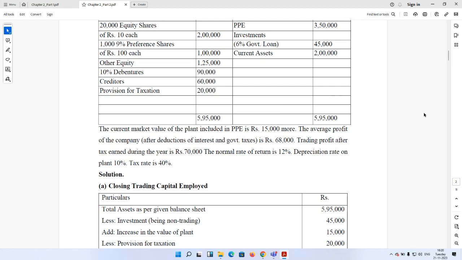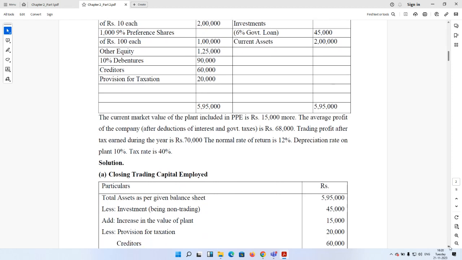So we need to convert it into future maintainable trading profit after tax. Trading profit after tax earned during the current year is 70,000. Normal rate of return is 12% and depreciation rate on plant is 10%. Tax rate 40%.